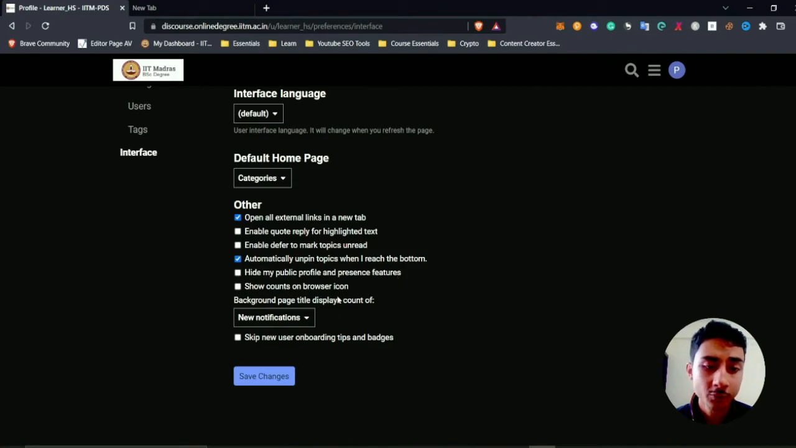You can show the count on the browser. By count, it means the number of notifications that you have received, and the background page title should display the new notification, or you can add your new page content also, and you can even skip the onboarding tips and badges.